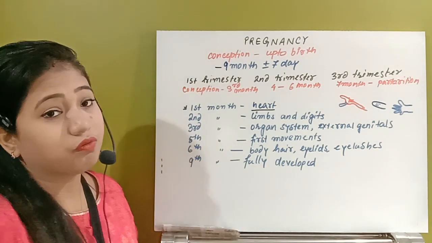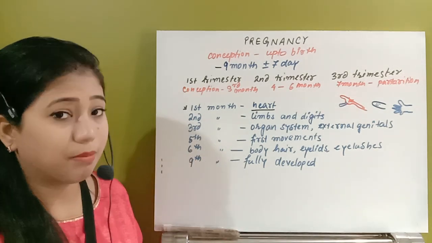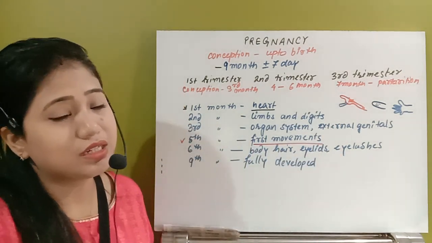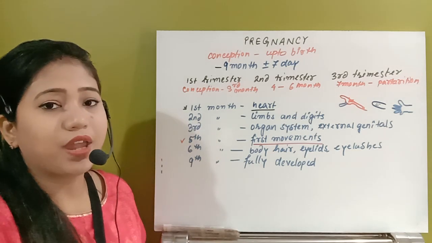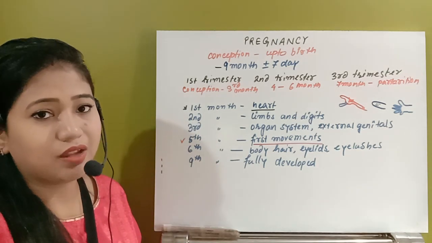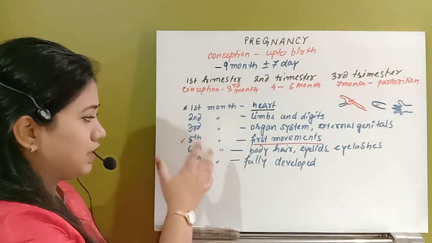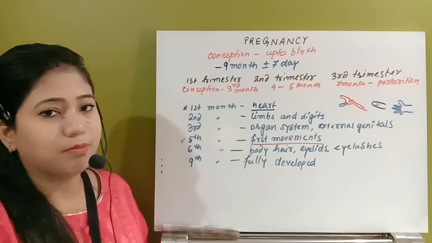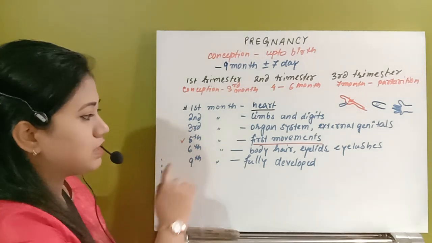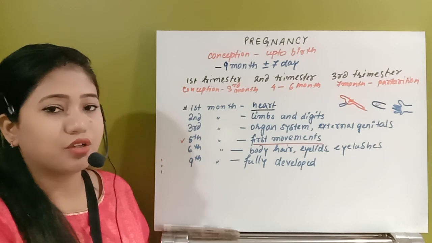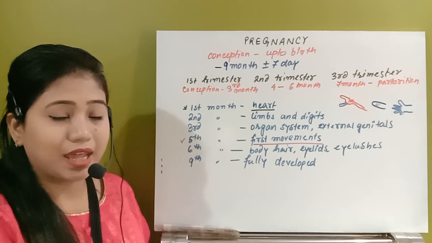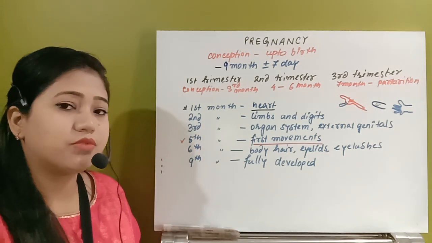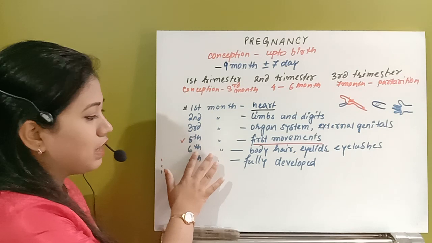Now in the fifth month, what happens? For the first time, the mother experiences movement. This question came in NEET as well as in AIIMS: when will the first movement be experienced by the mother? That will be around 5 months. In the 6th month, the baby starts to develop hair on the head as well as on the body. The eyelashes and eyelids are formed. That is what happens in the 6th month.